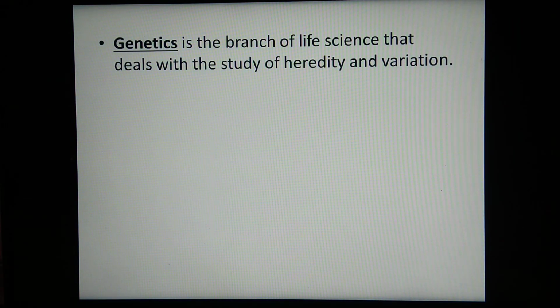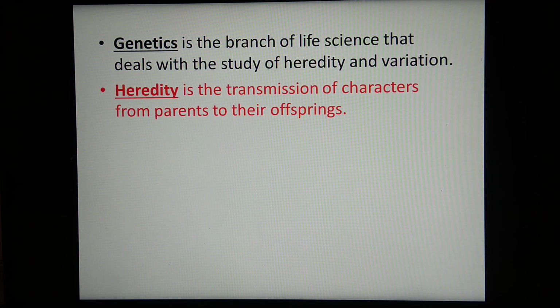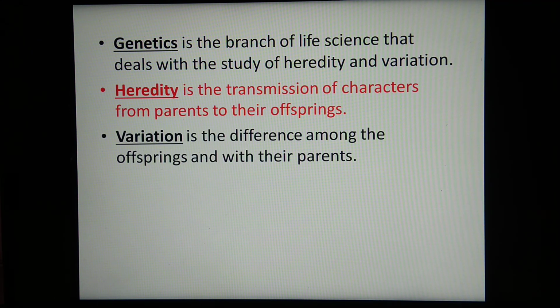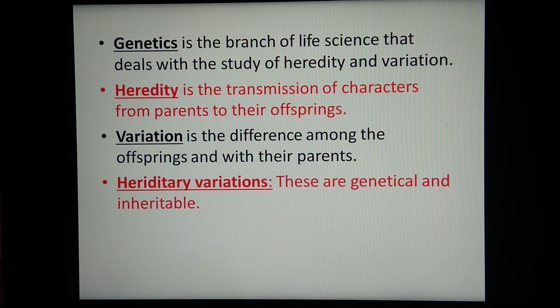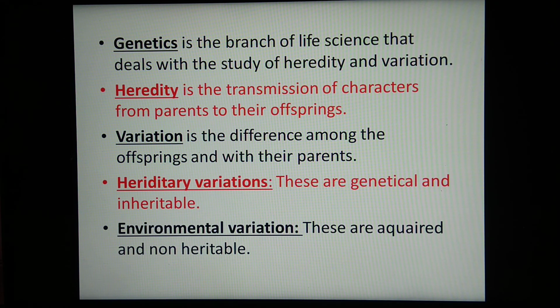And the study of heredity and variation is called genetics. Heredity is transmission of characters from one generation to another, we can say from parents to offspring. Variation means difference among the offspring and their parent. Here, some variations are heritable, that means they are genetic and transmitted to the next generation. Some are non-heritable, that means they are acquired during the lifetime.